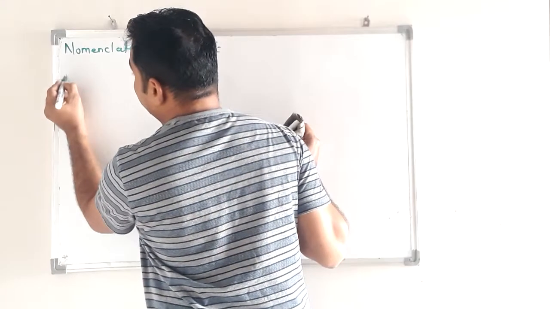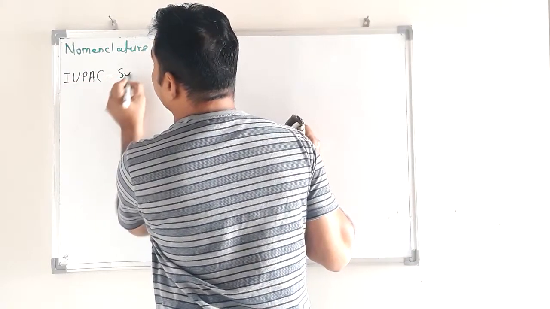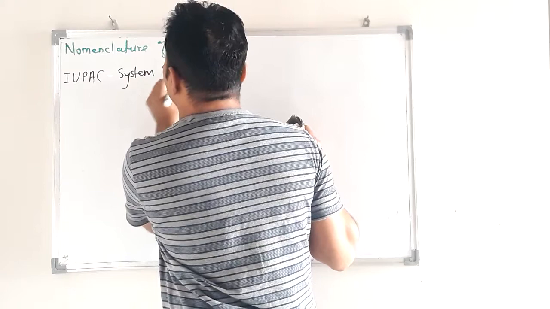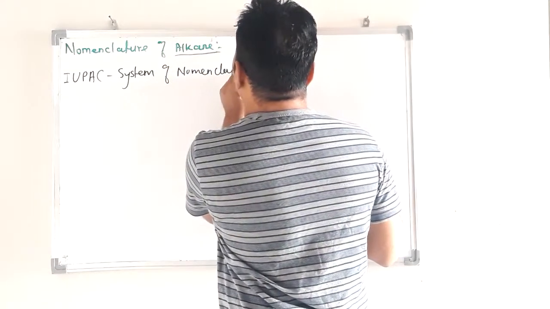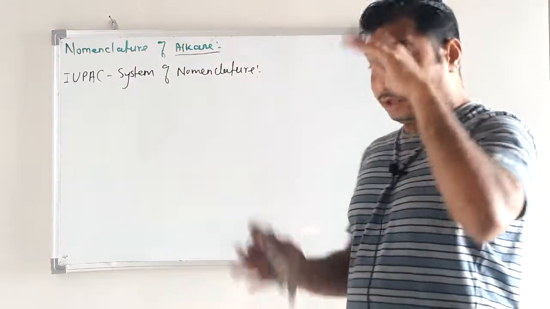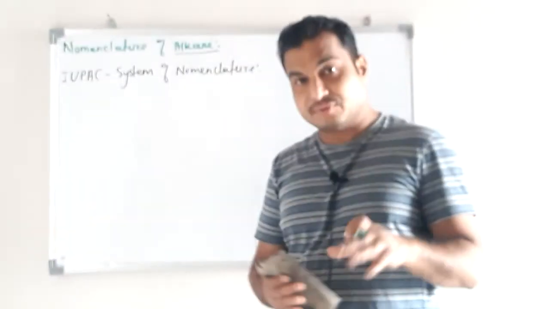Very, very important. There is a certain set of rules. We have to discuss those rules. I will discuss the rules one by one, and then we have to give the name.